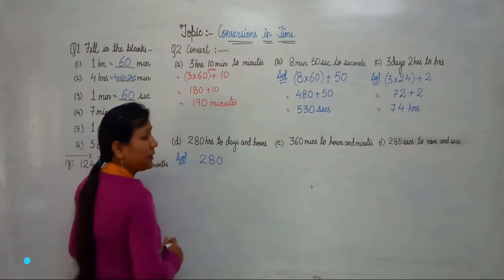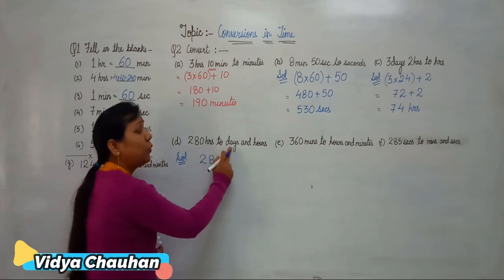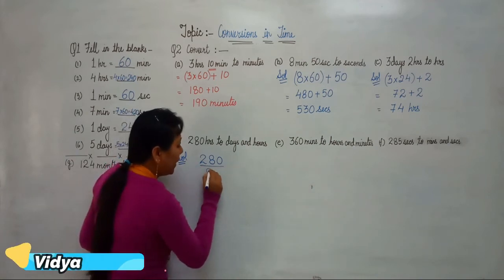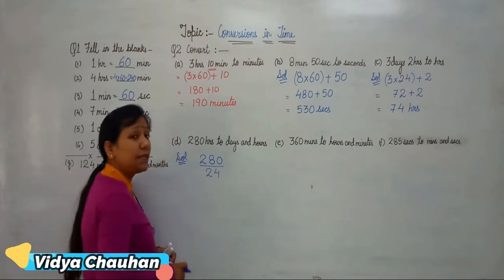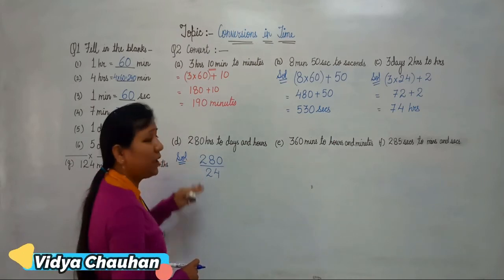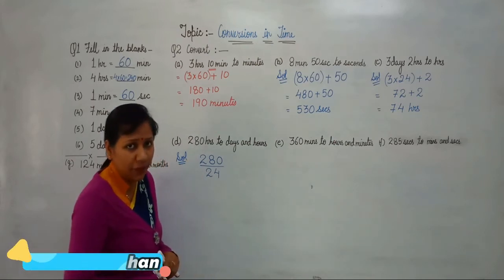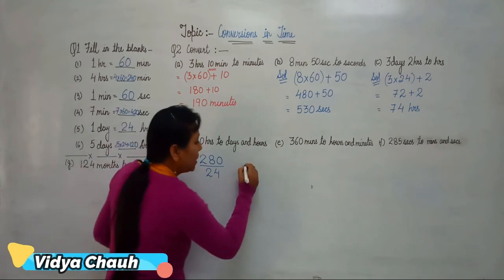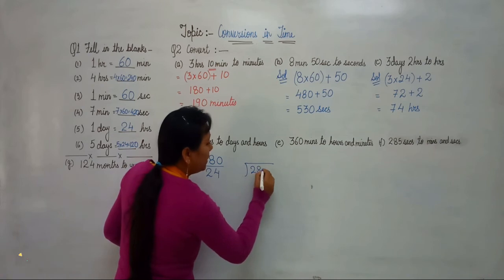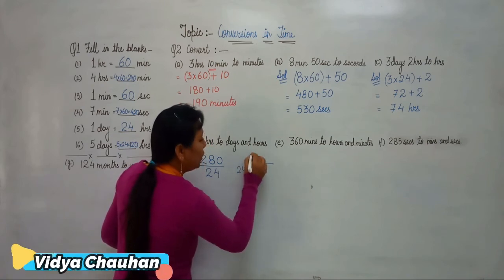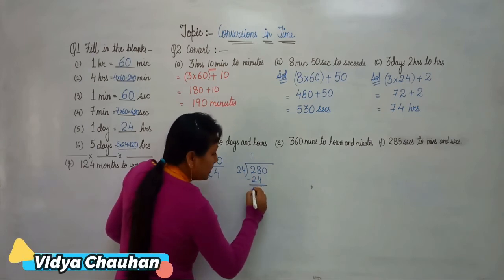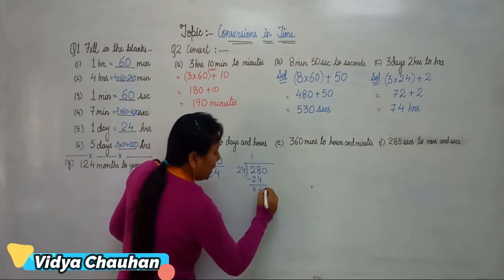280 hours are there, and since there are 24 hours in one day, we will divide this term by 24. When you divide this term by 24, it is not completely divisible. So it will be 280 divided by 24. 24 ones are 24, minus, so you will get 40.